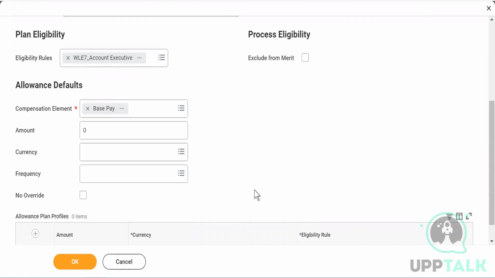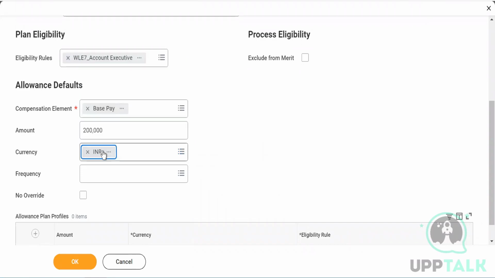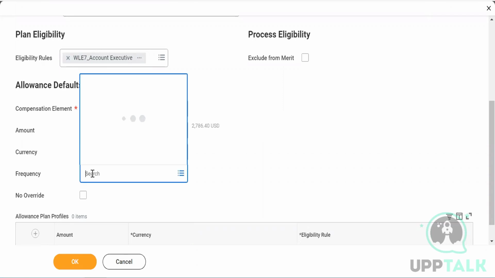In that case, 10 lakh will be my fixed part and 2 lakh is going to be my variable. So this 2 will come here. Currency, I'll put it in INR. Frequency, I'll put it as annual.